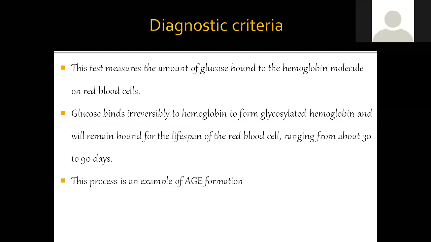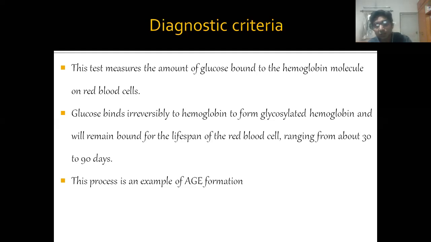Now, what is glycosylated hemoglobin assay? This test basically measures the amount of glucose bound to the hemoglobin molecule on red blood cells. This glucose binds irreversibly to the hemoglobin to form glycosylated hemoglobin, which remains in the red blood cell for 30 to 90 days. That means this is more accurate as compared to your fasting blood glucose and postprandial blood glucose. Which test? HbA1c. It will give more accurate results if you are starting with any surgical procedures or scaling and root